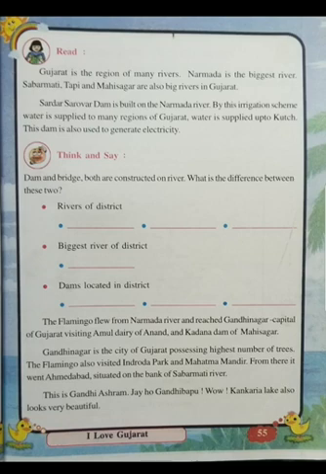Narmada river. Narmada is the biggest river of Gujarat, and it has also been called the lifeline. What has the Narmada river been called? Lifeline.